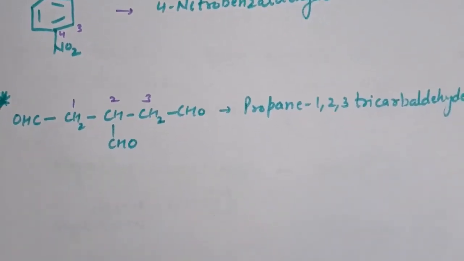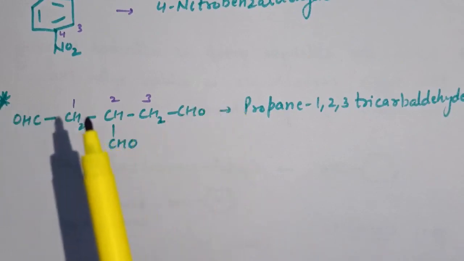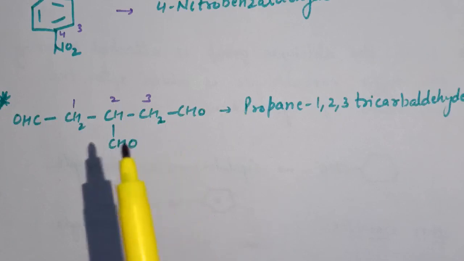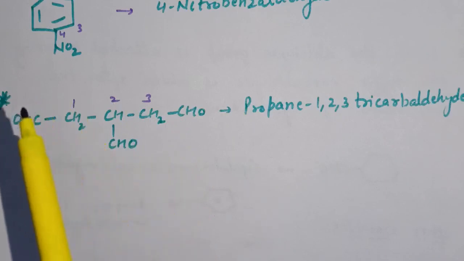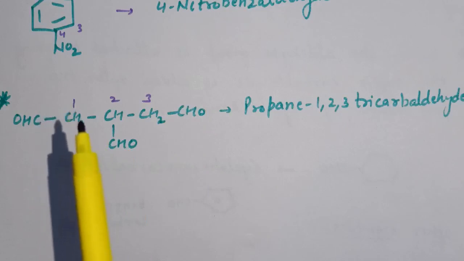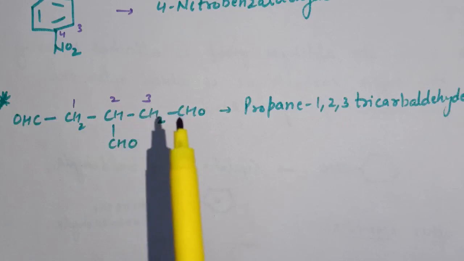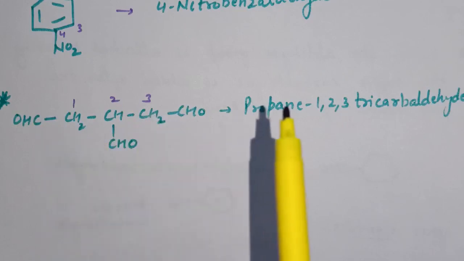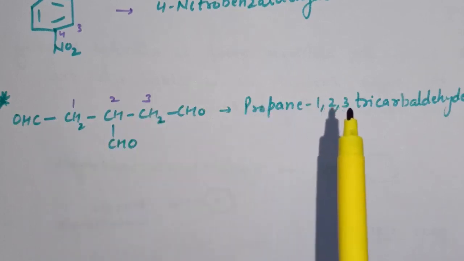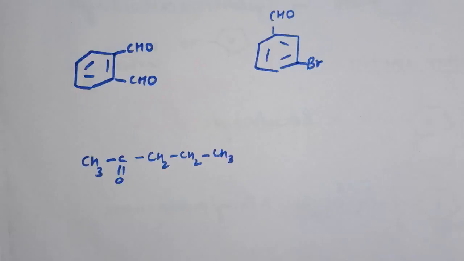There is one more example. Here 3 CHO groups are attached at 1, 2 and 3 position. So to give identical treatment to all these aldehydes, the numbering starts from this carbon atom, 1, 2, 3. At all the positions an aldehyde group is present, so the name is propane-1,2,3-tricarbaldehyde. Here some more examples are written. So how to do the IUPAC nomenclature?